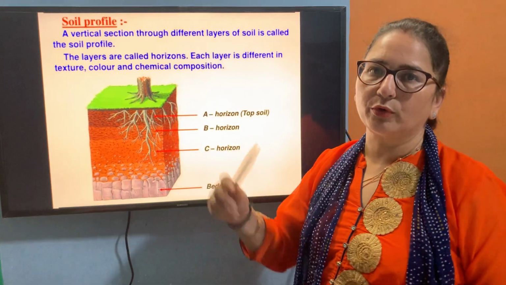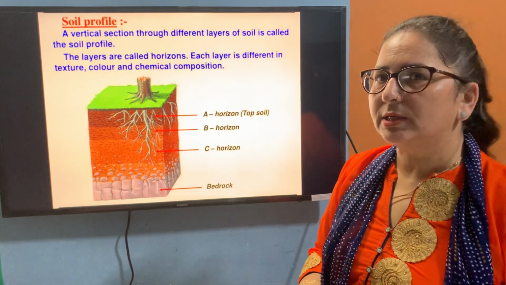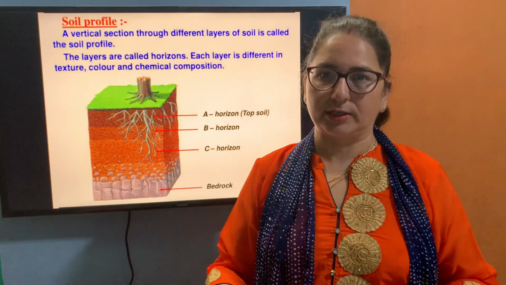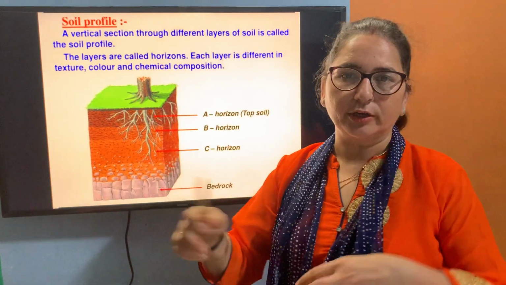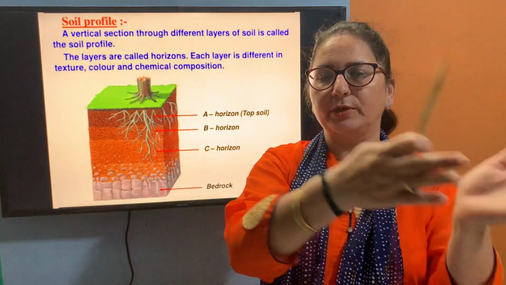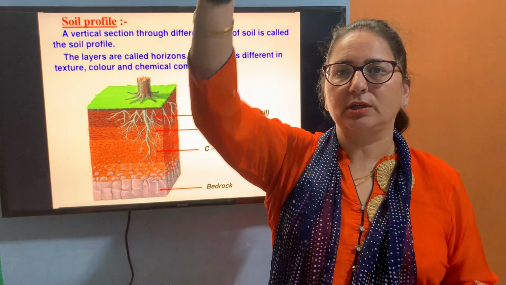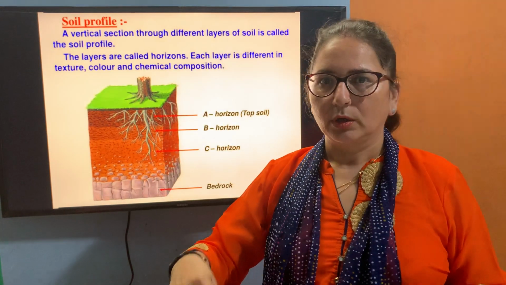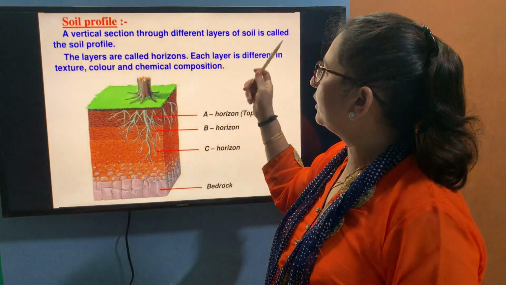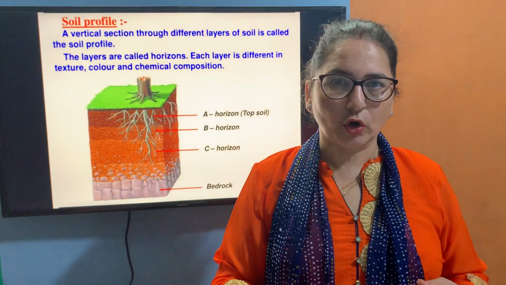Now come to soil profile. Soil profile is basically a vertical section. एक vertical section होता है, it is not horizontal. Not horizontal means side to side. Vertical section means from top to bottom. A vertical section through the different layers of soil is called a soil profile.